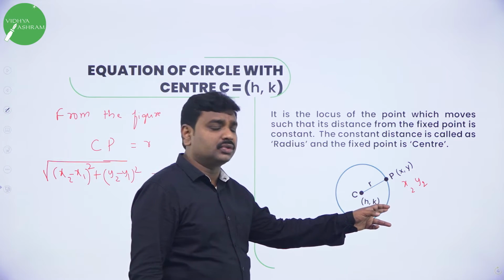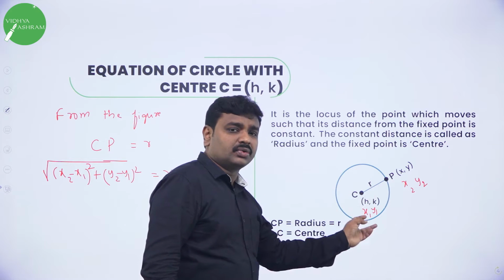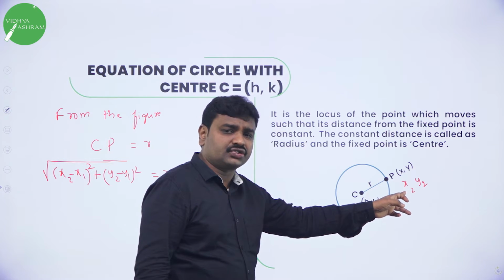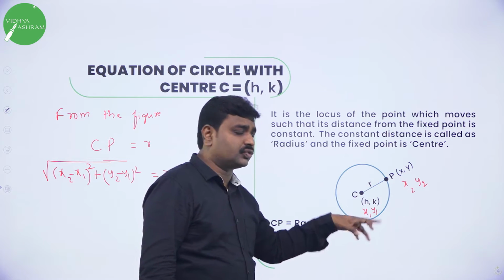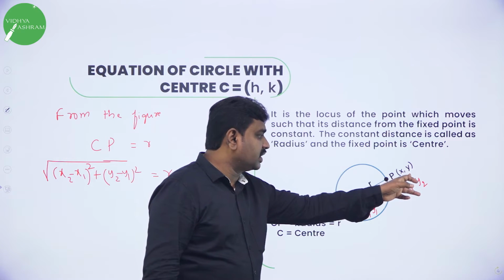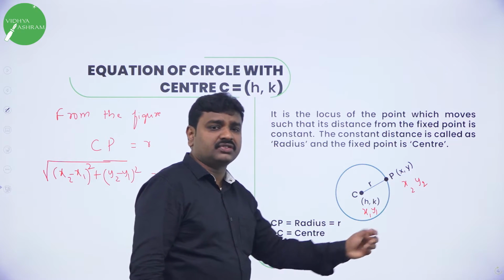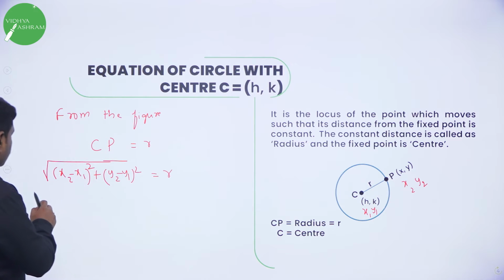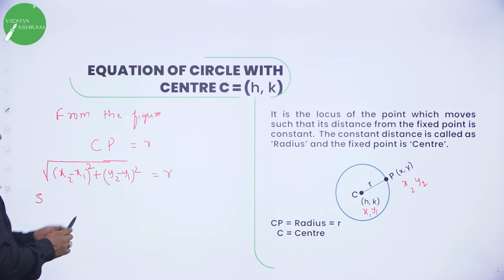How to find out the distance? Here we have to subtract the x coordinates. Difference of x coordinate. What is the x coordinate? x2. Here x1. x2 minus x1 the whole square plus, what are the y coordinates? y, k, y minus k the whole square. Now squaring on both sides. So this is the formula.